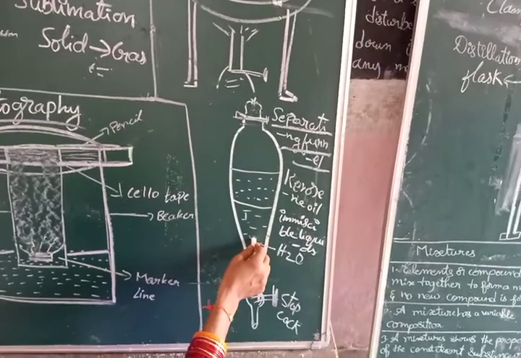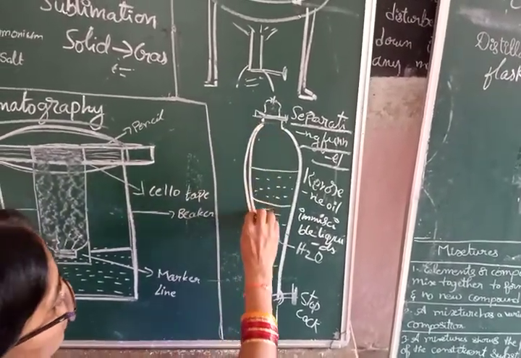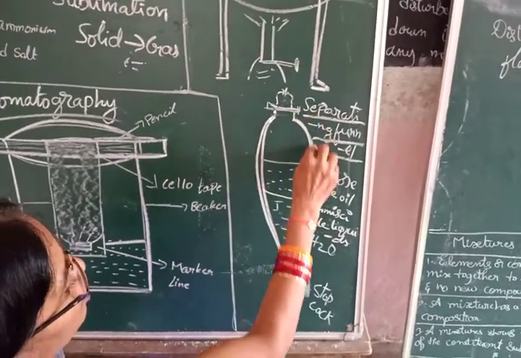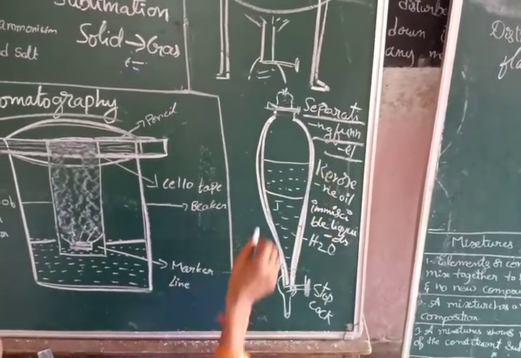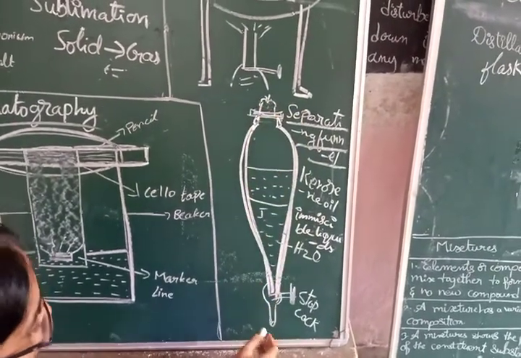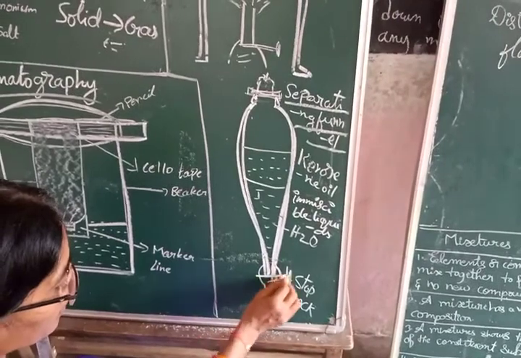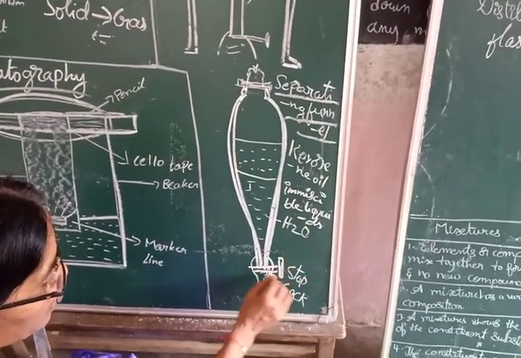When they get mixed up, you can pour that mixture in a separating funnel. It has a dome shaped lid, and it has a stop cock like a tap that you can operate.